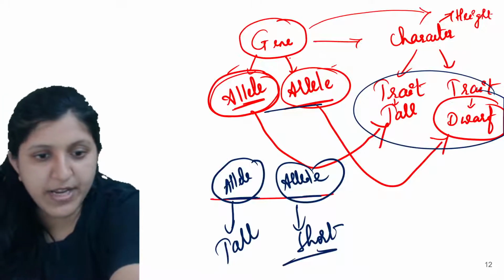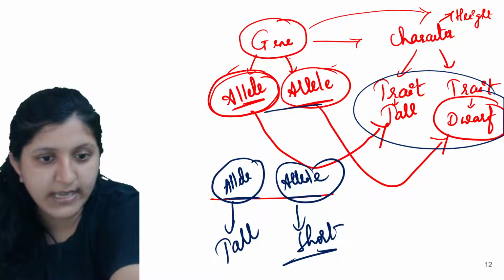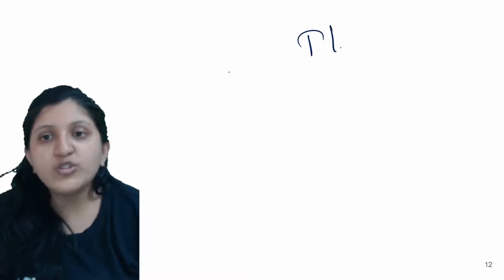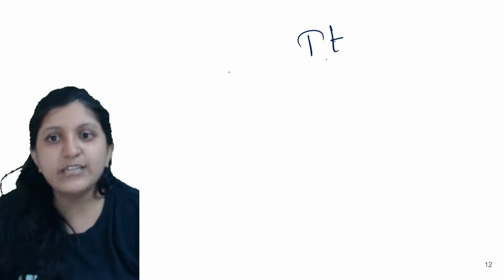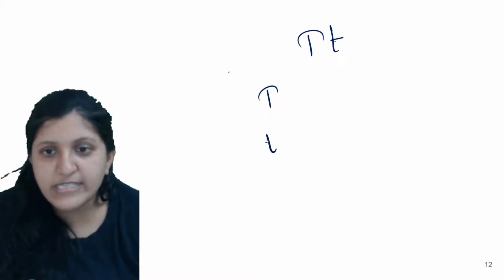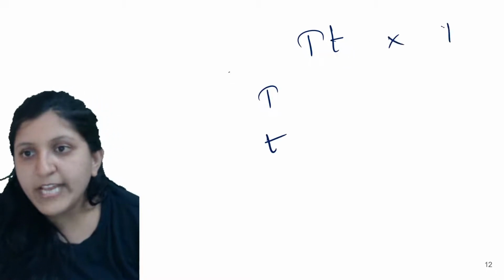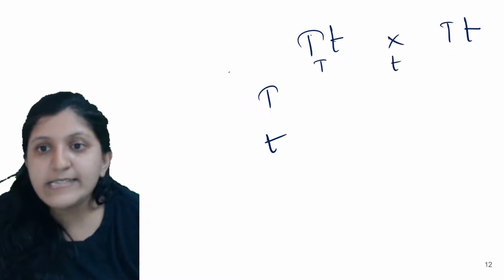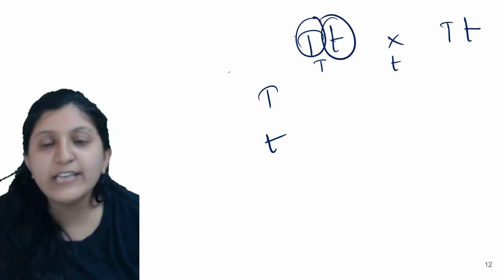So, the law of segregation I was explaining. The law of segregation is basically a sorting out: out of a pair of contrasting characters, both of them are not going together. If we have to make a cross here, between this one, you can see that these are getting segregated, so they are getting sorted out.